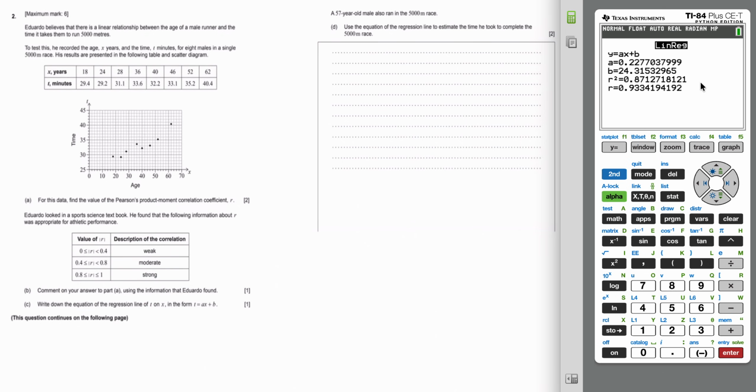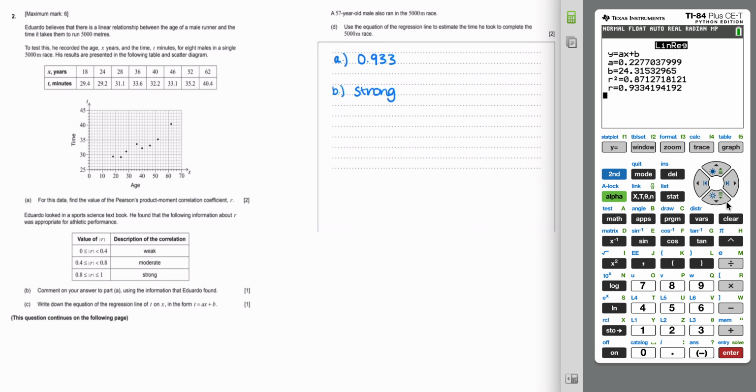So the first part of the question asks us to find the R value, and the R value is 0.933 to 3 significant figures. So 0.933. Part B then asks us to comment on whether the R value shows us that we have weak, moderate or strong correlation in accordance to the table that we have here. So we can see there that it would fall into the strong section. So you can just write the word strong, or you can write that there is a strong positive correlation between the age and the race time.